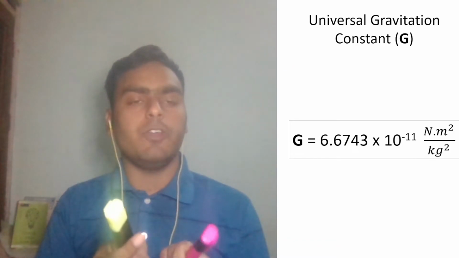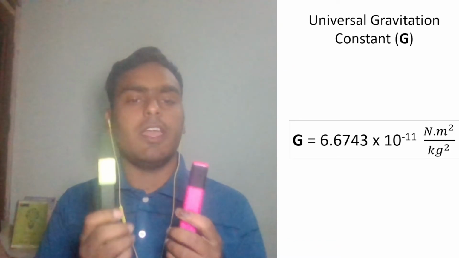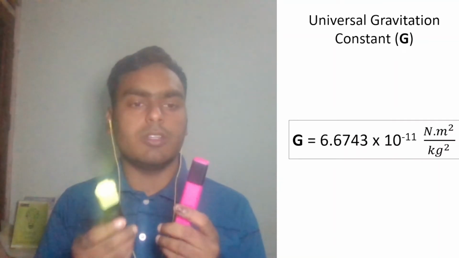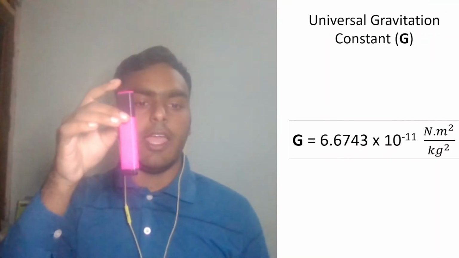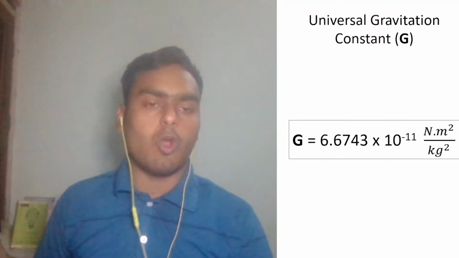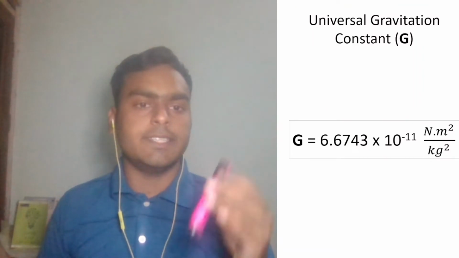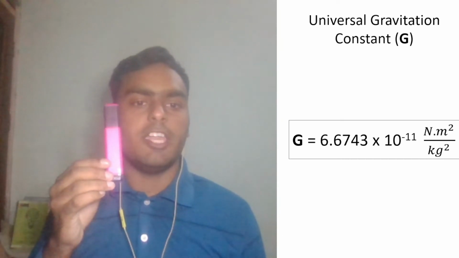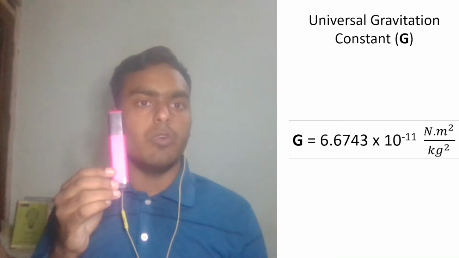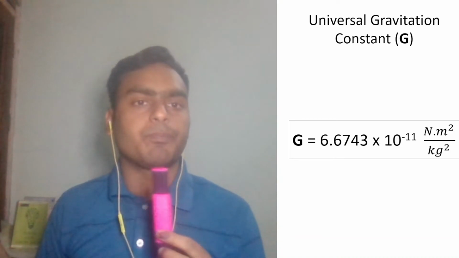But I am unable to feel that force because that force is very small, as these masses are not too much. If we take one marker and release it, then it will drop down to earth because in the second case, one body is a marker and the second body is the very massive earth. So we can feel the gravitational force.